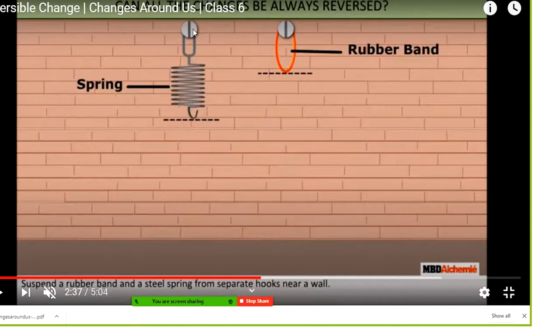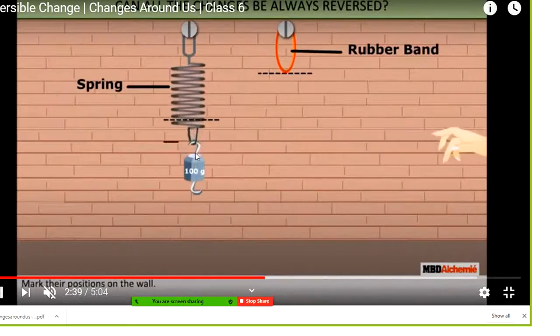Students, one thing, if I am talking about the spring, this spring you hang from a wall, or the rubber band you hang from the wall, and then you give a weight at the other end. Then what happens? It will stretch. Suppose you have taken a 100-gram weight on the spring and a 100-gram weight on the rubber band.